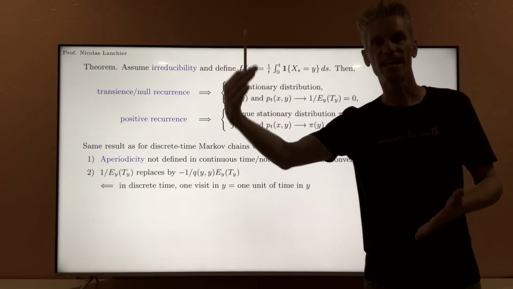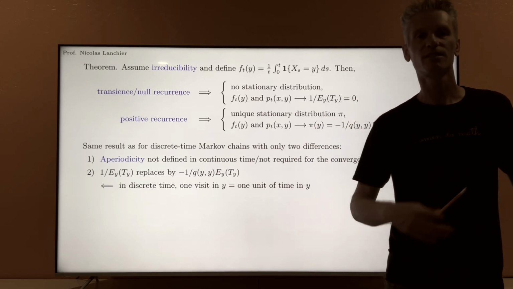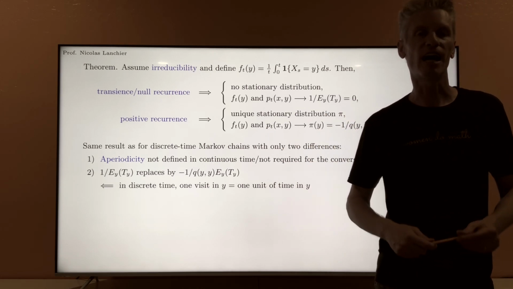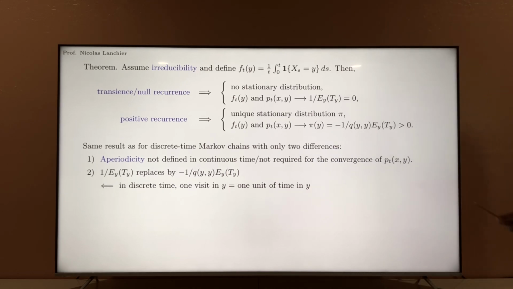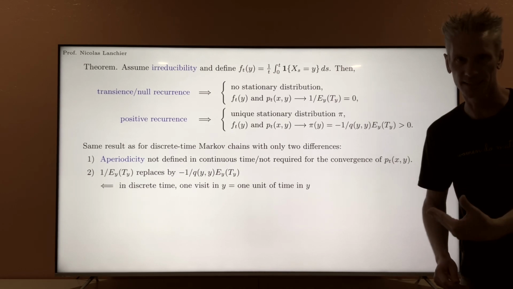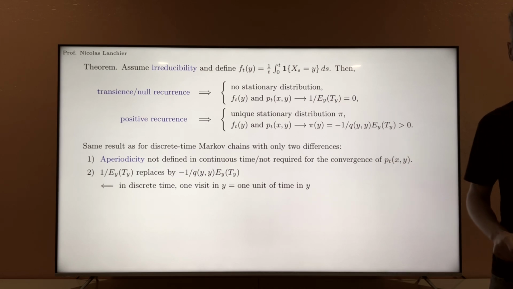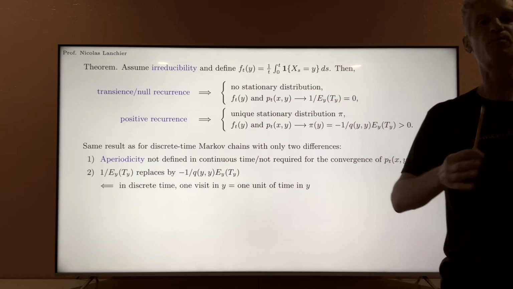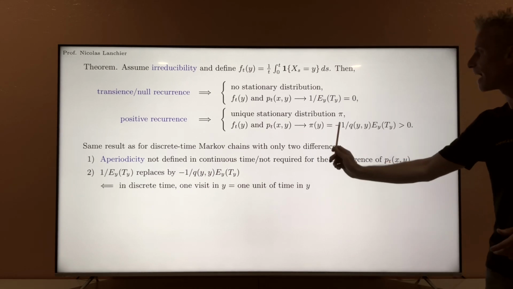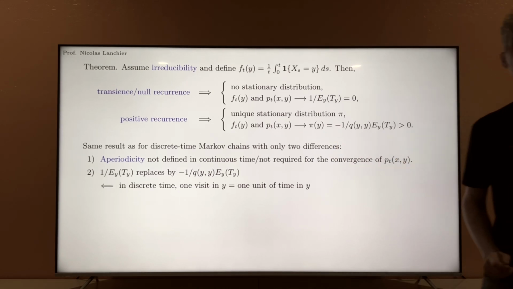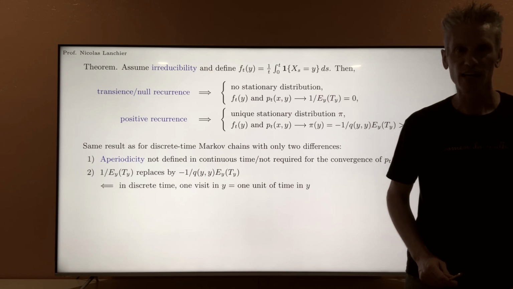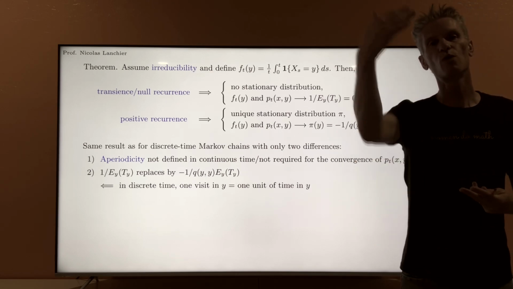random variables, they are random exponential variables. The time spent in a state depends on the rate of jump from that state. So, more precisely, each time the continuous time Markov chain is going to visit state Y, it's going to stay in that state for a time that is exponentially distributed with rate minus QYY. But the expected value of this exponential is exactly equal to 1 over the rate.